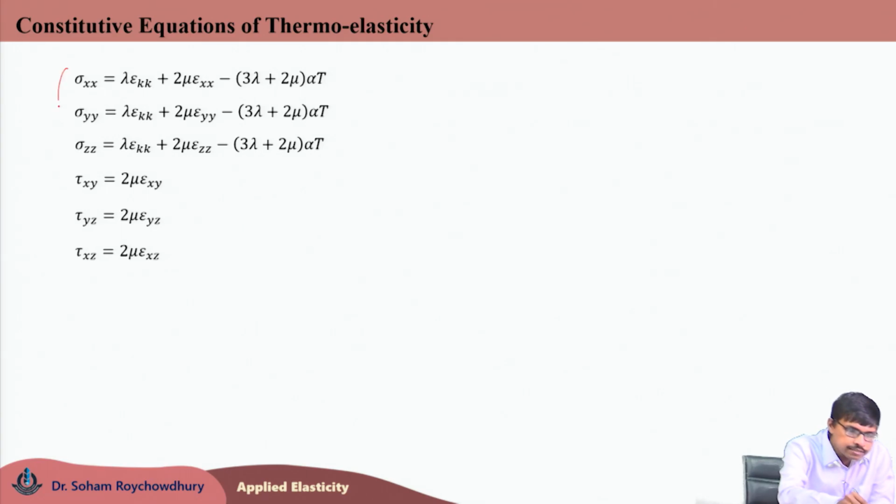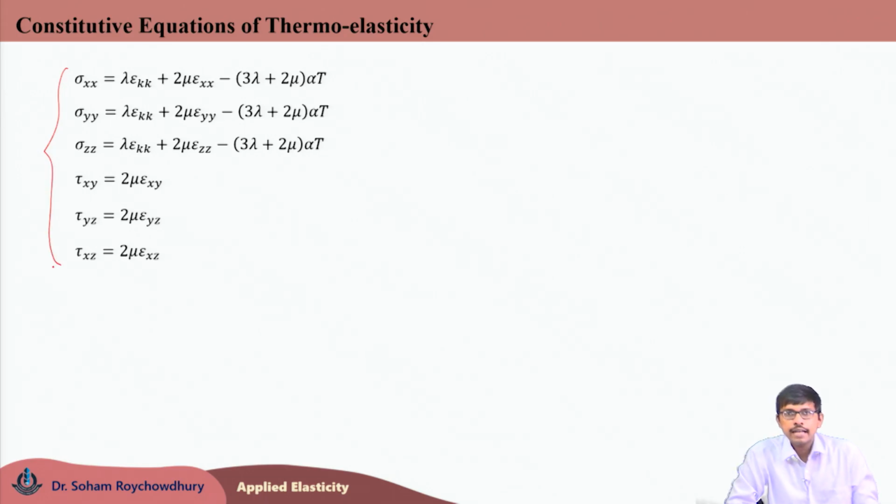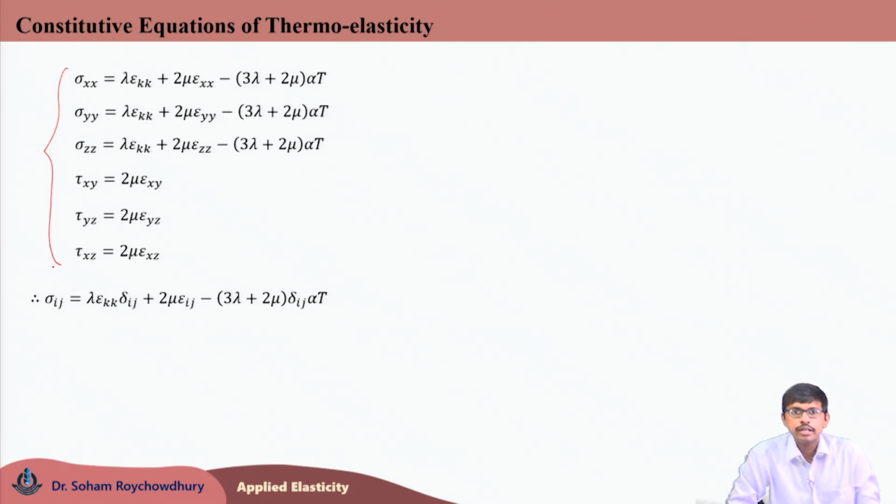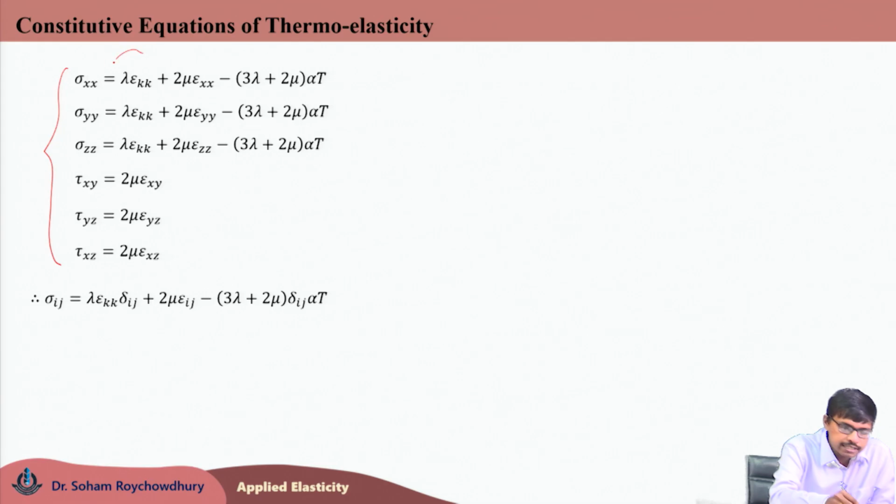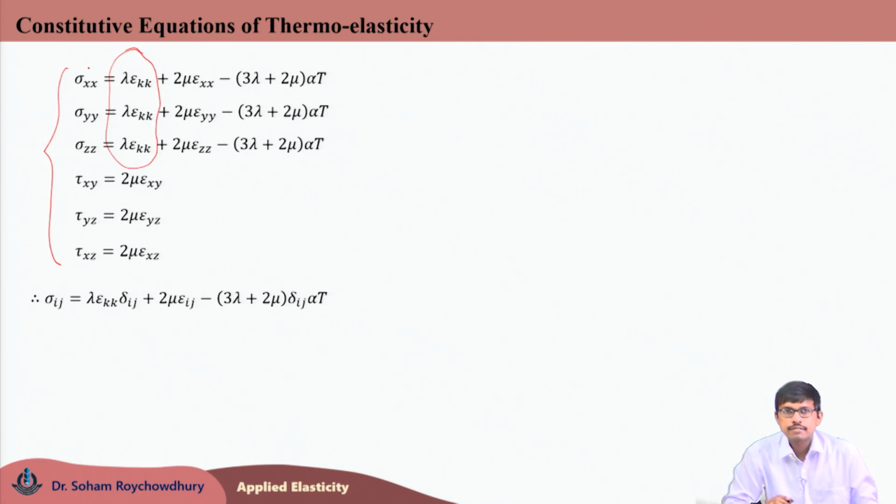So, these are the 6 constitutive equations for any thermomechanical problem, which can be combined into a single equation written in indicial notation form like this. So, sigma ij is equal to lambda epsilon kk delta ij. This term, due to the presence of this Kronecker delta ij, would be non-zero only if i equals j. So, that term results in this lambda epsilon kk only for the normal stresses. For the shear stress components, i not equal to j, so this term would vanish.